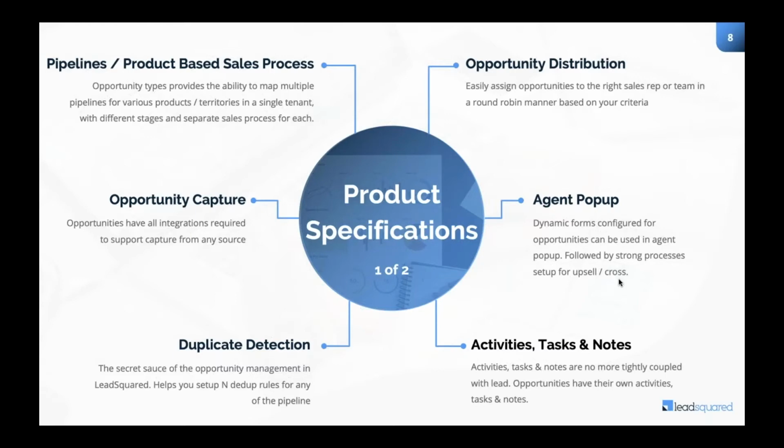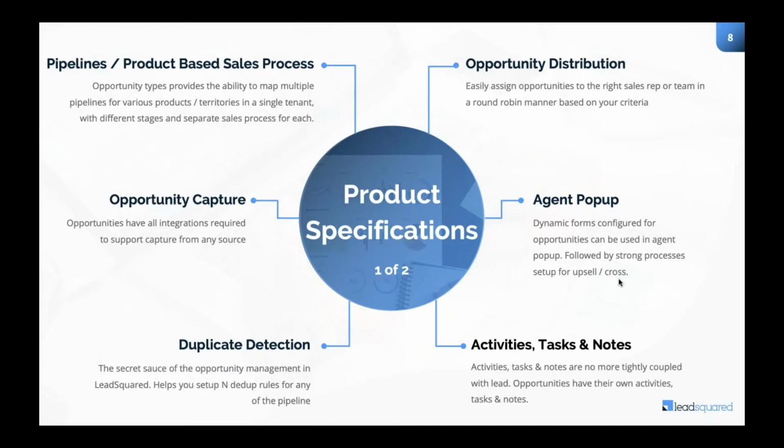Opportunity distribution is as simple as the lead distribution we had initially. Again, opportunities can be distributed in round robin. It can be distributed based on various criteria. Let's say for a particular product line, it should be assigned to a particular team. It should be assigned to a particular sales rep. All of that can be done again with the opportunity distribution feature.